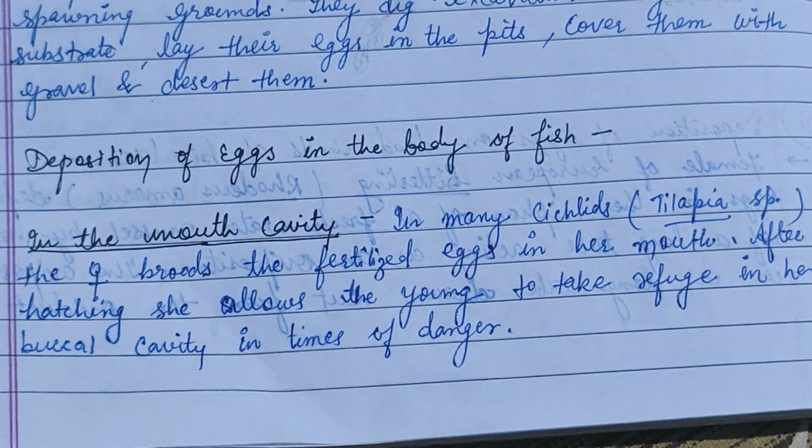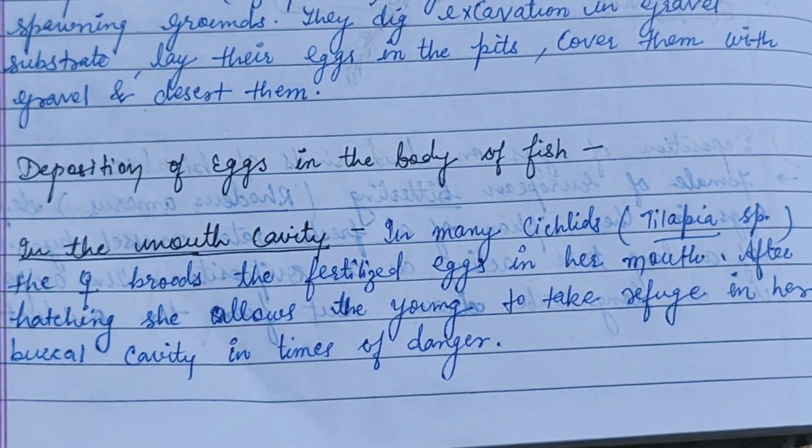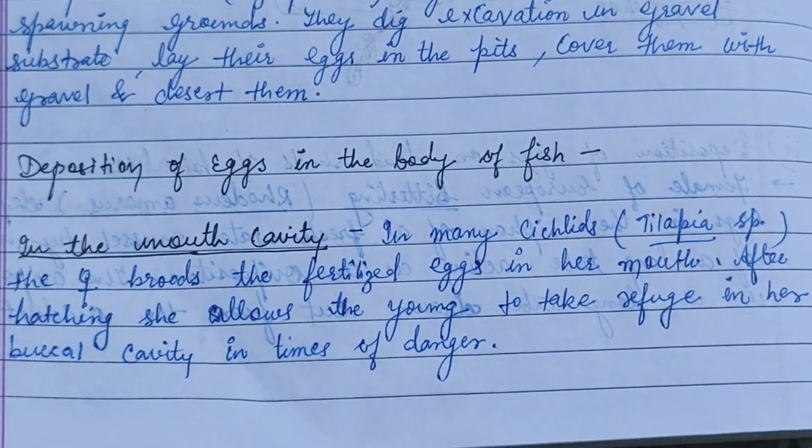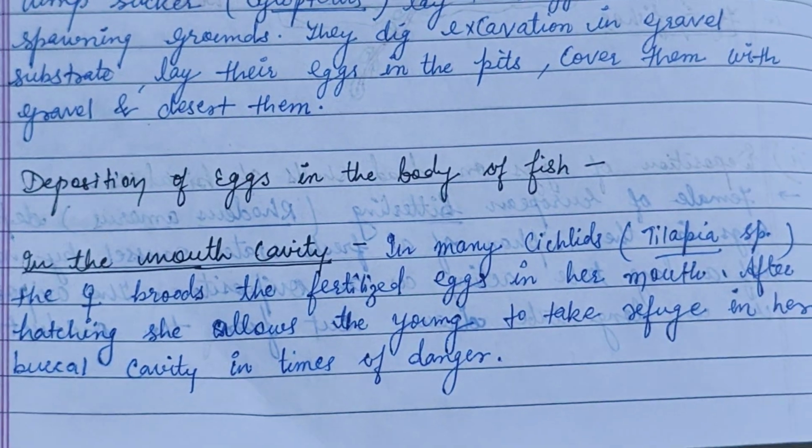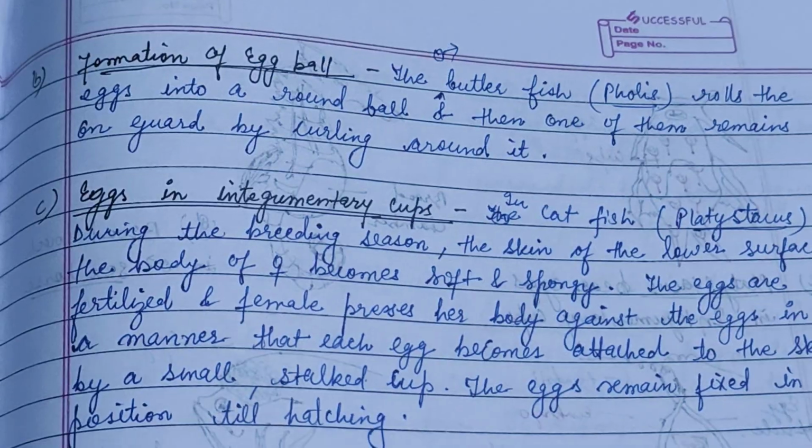The female broods the fertilized eggs in her mouth, and after hatching, she allows the young to take refuge in her buccal cavity in times of danger.